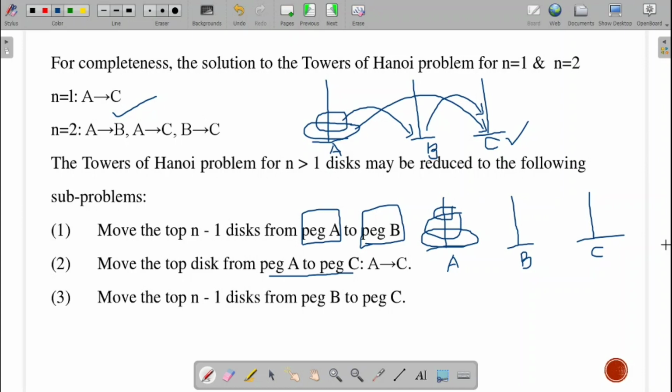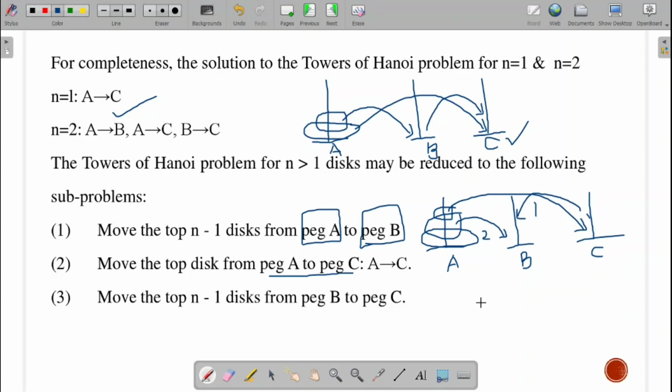Fine. So what I will do, I will first make the move from A to C. Then I will move a disk from A to B. This is my first move, this is my second move. Then in the third move, I will move from C to B.